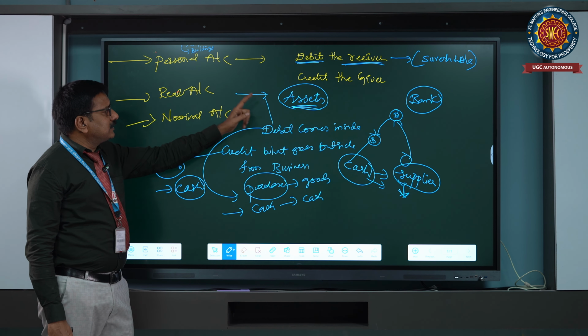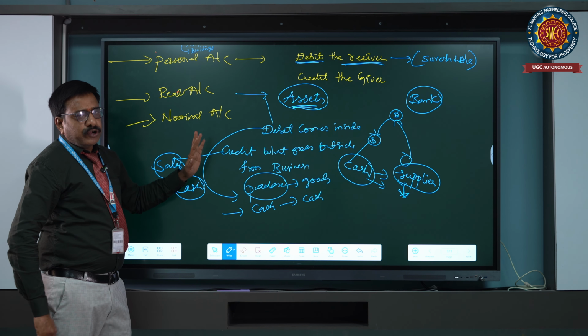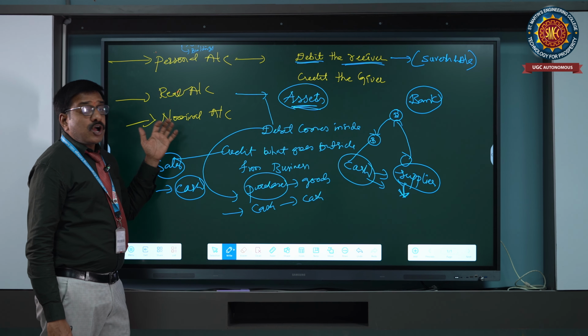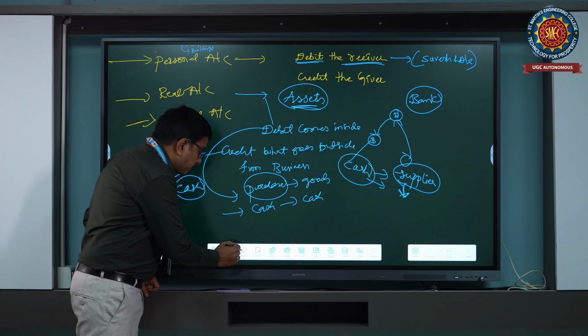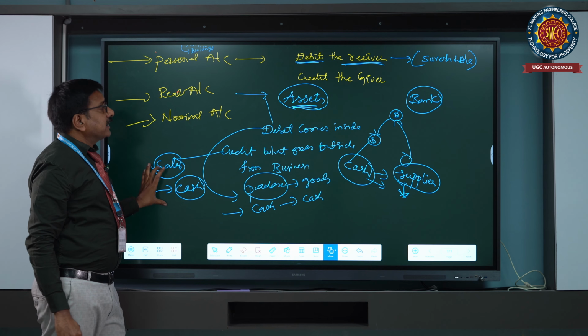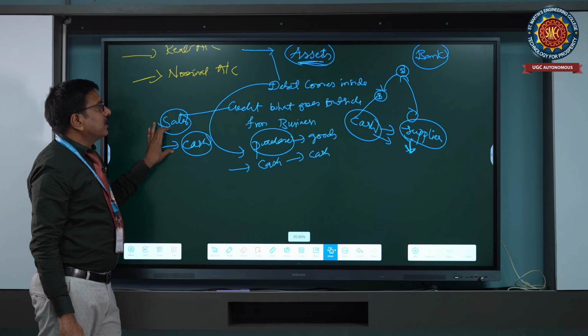Real account: assets and cash we are going to consider, and liabilities also. Next thing is nominal account. What is nominal account here? We are going to consider in the nominal account mainly expenditures and incomes.